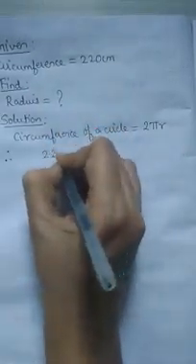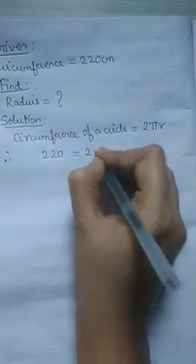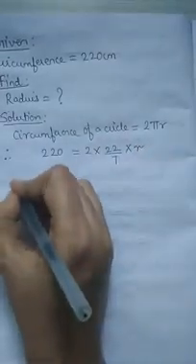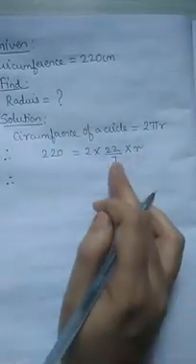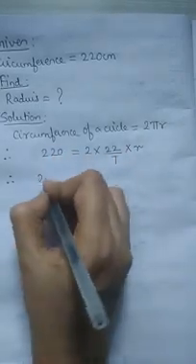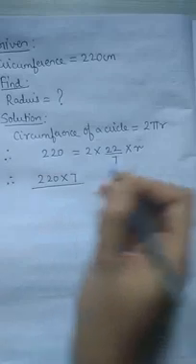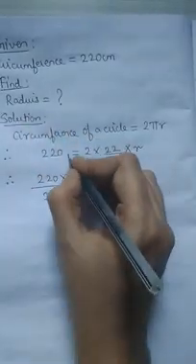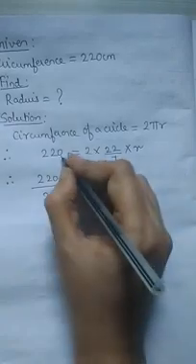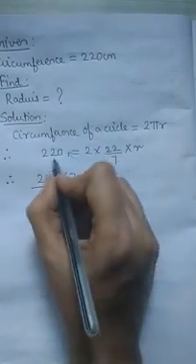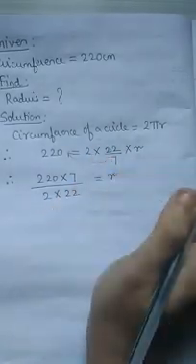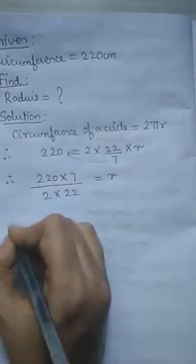So let's use, therefore, circumference of a circle is how much? 220. So you will write there 220 is equal to 2 into 22 upon 7 into r. Therefore, 220, the 7 you will shift on other side. 220 into 7 whole upon 2 into 22 is equal to r. What have I done? Nothing. I have shifted these numbers this side. So this was divided here. When it went on the other side, it became multiplication. So 220 into 7. And all these numbers that were there in the numerator, when I shifted it, it went in the denominator. Okay.